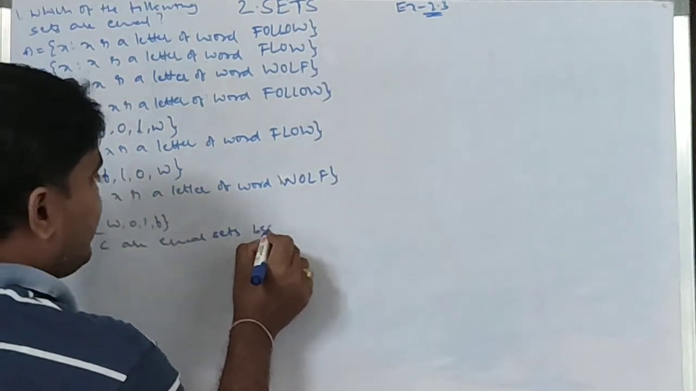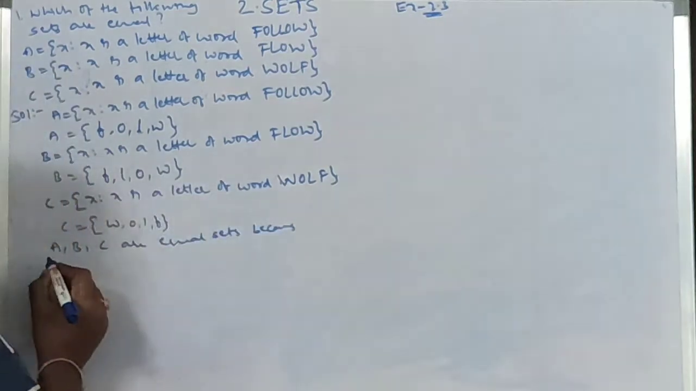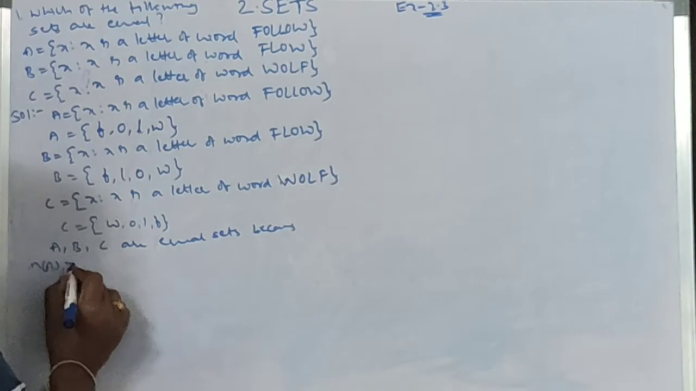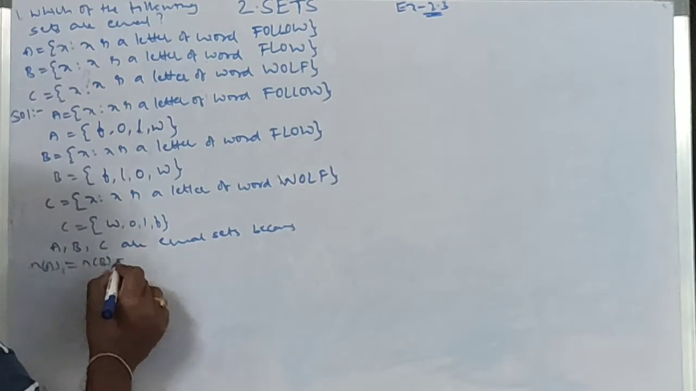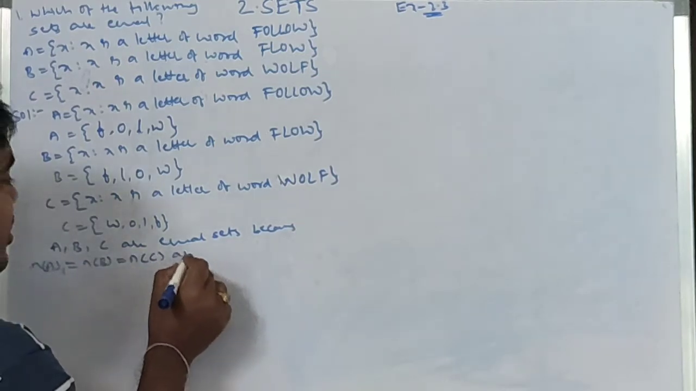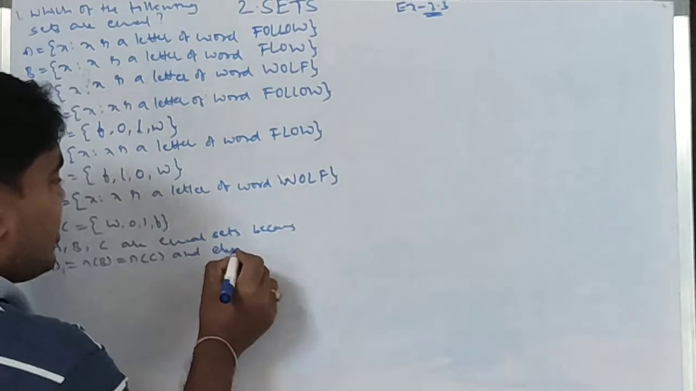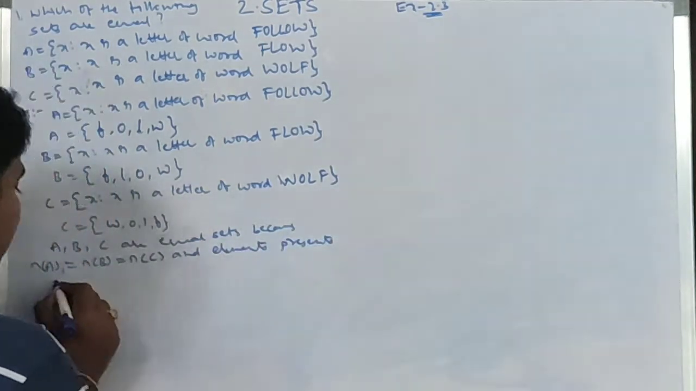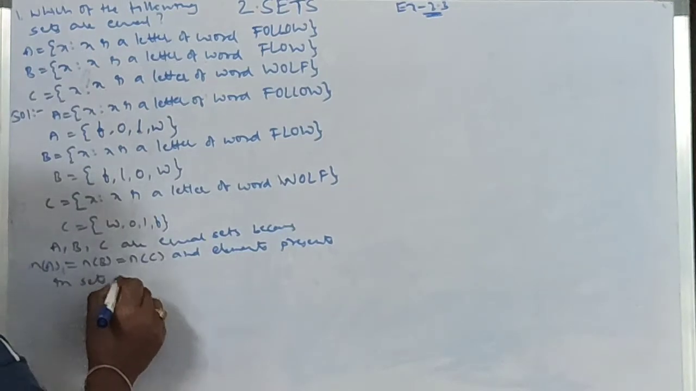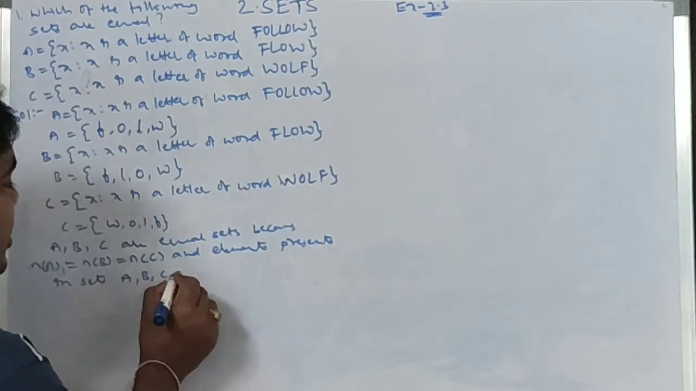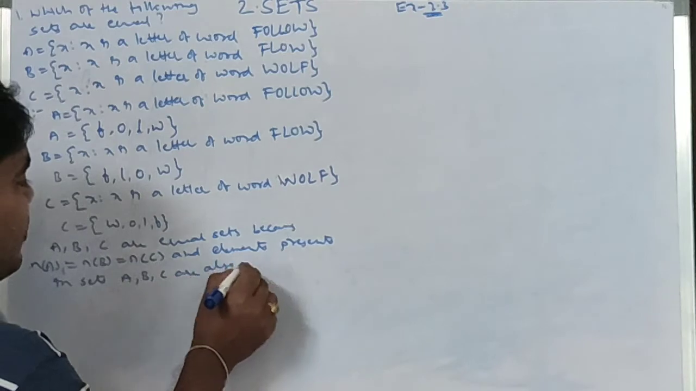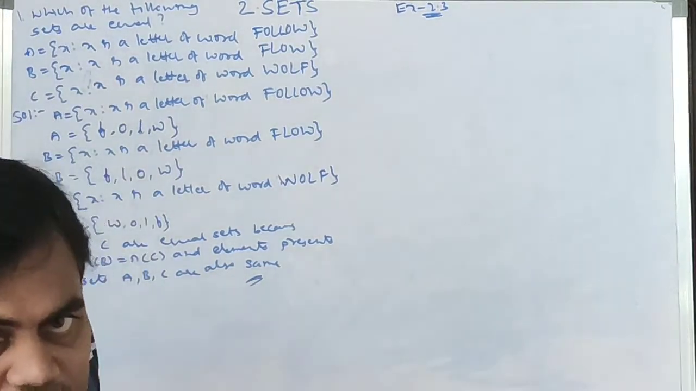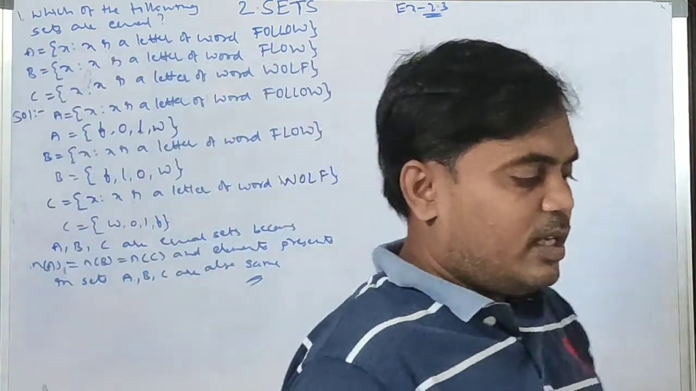Because n(A) equal to n(B) equal to n(C), and the elements present in sets A, B, C are also the same. So that is why these three sets are equal sets. Okay, now coming to the second question.